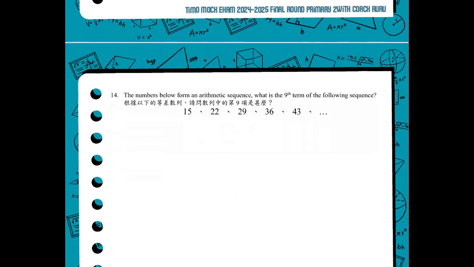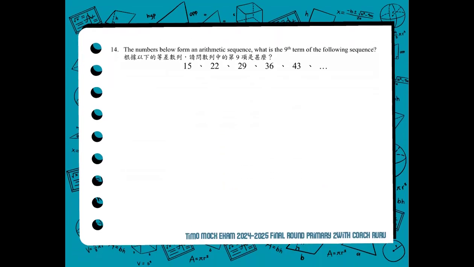So now we have number 14. In number 14, the numbers follow an arithmetic sequence. But we are asked, what is the ninth term of the following sequence? In this item, we are only given the first, second, third, fourth, and the fifth. So what would be the sixth, the seventh, the eighth to know what is ninth? Well, there is a formula that I hope you're already familiar with. But let's see first what is the difference, or how the sequence goes on from left to right.